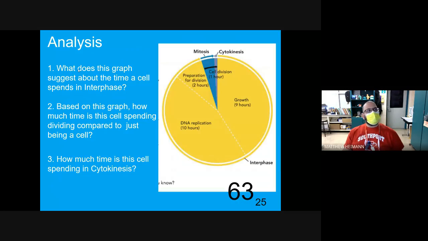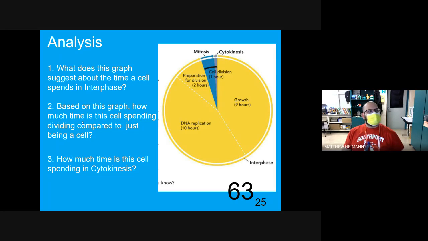All right, can anybody answer these three questions? What does this graph suggest about the time a cell spends in interphase? Says that it's in interphase. 1 hour. All right, so 21 of the 23 hours, is that most of it or not? Yeah, so most of its time is spent in interphase.